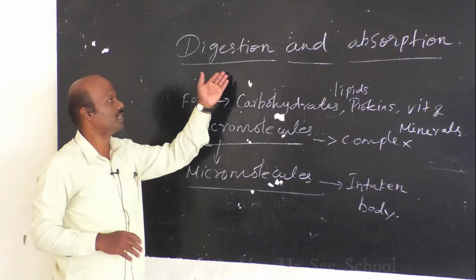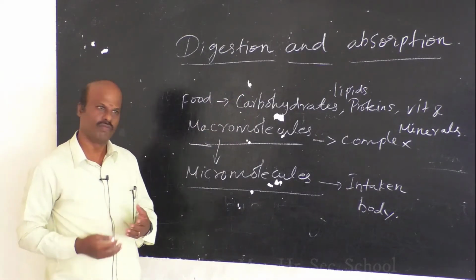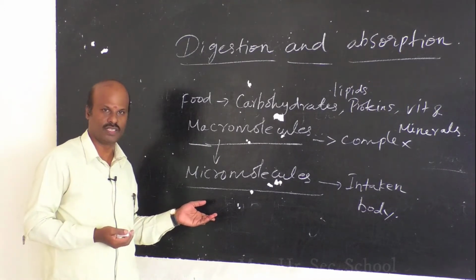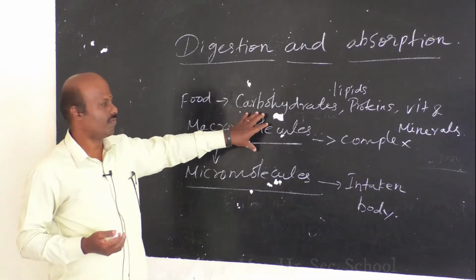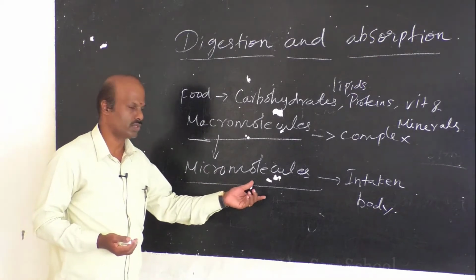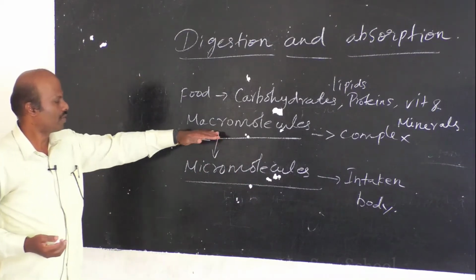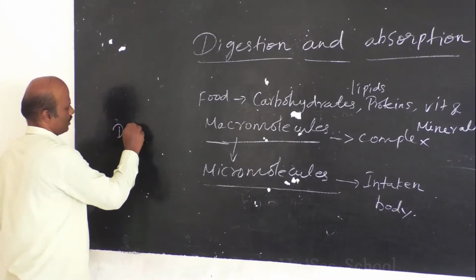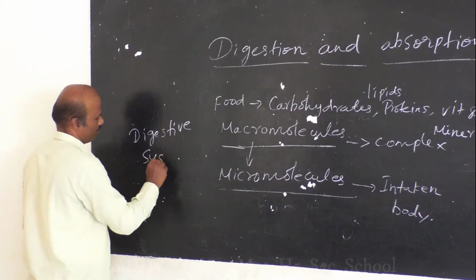Why are we supposed to study digestion and absorption? Because whatever food we are taking, rice, wheat, everything, is not easily taken up by our body. It is not easily taken up because it is in complex form. These complex forms of food are broken down into simpler forms like micromolecules. Then only the food is taken up by our body. So the conversion of macromolecules into micromolecules takes place only by a system called the digestive system.